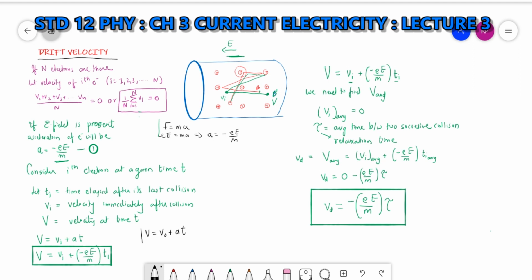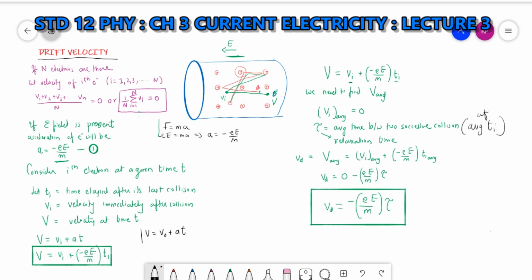For that, the average of vi that we had already found out: after the collision, the direction of velocity is random and hence vi average is equal to 0. Tau, let's take the average time between two successive collisions, that means the average of ti. This is the average of just ti, that is the relaxation time.